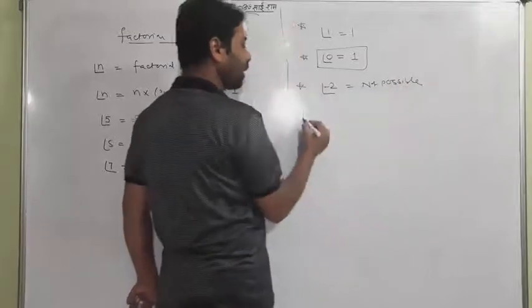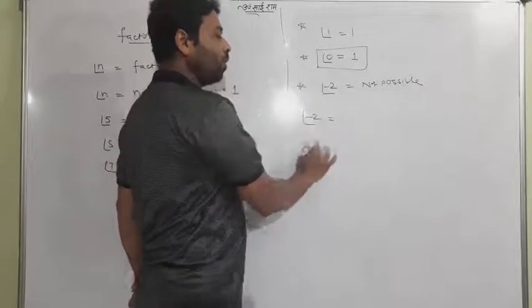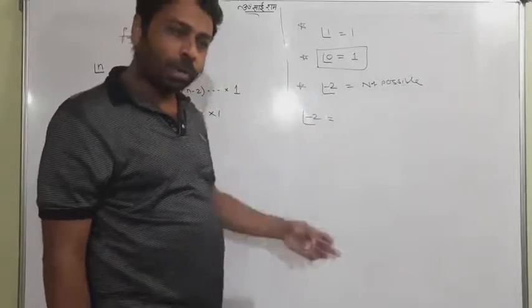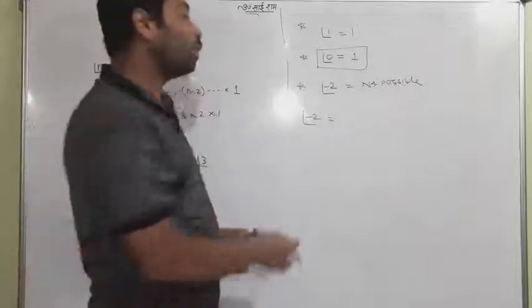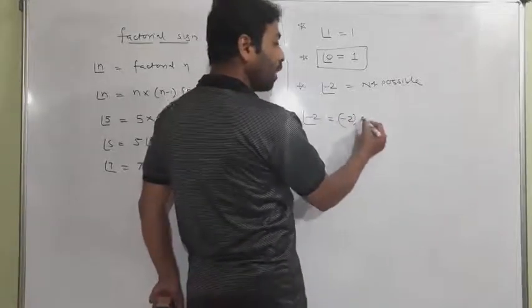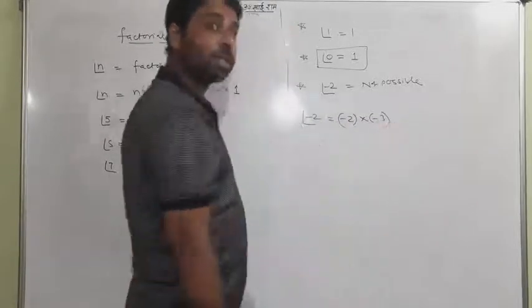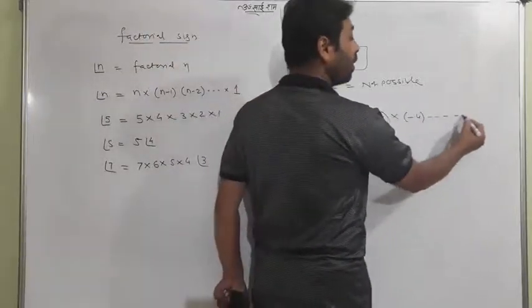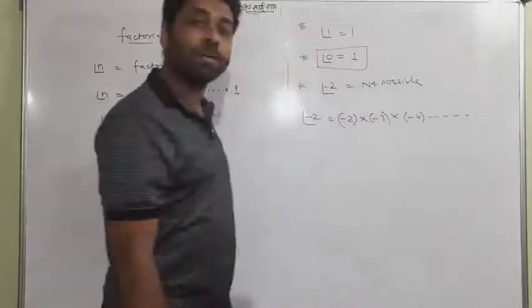Why? Because factorial of a negative number, what is its meaning? You know that when you open the factorial sign, it multiplies in decreasing order. So when you start with -2, then -3, -4 and -5, it is decreasing order till infinity, and it never ends.